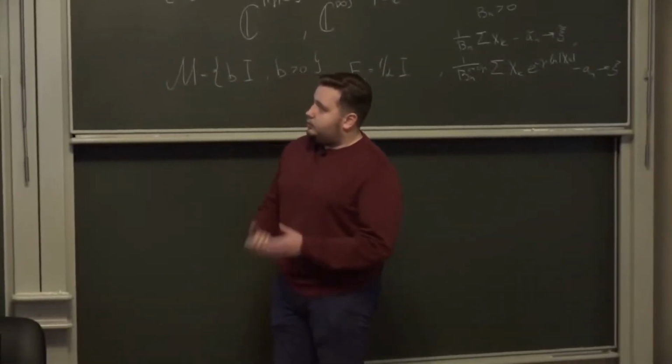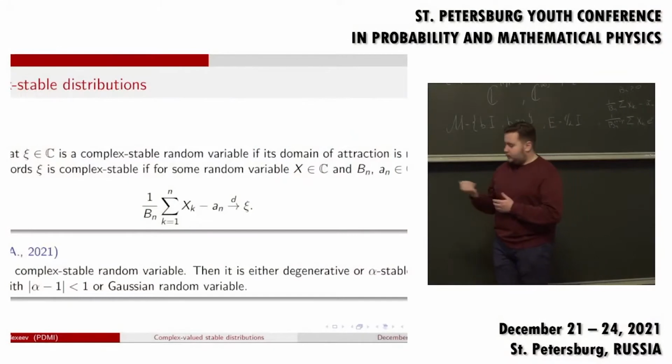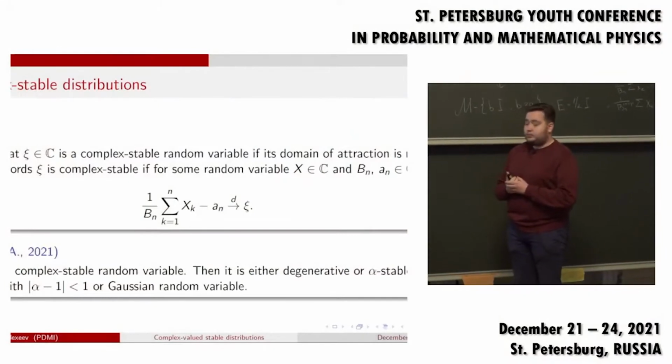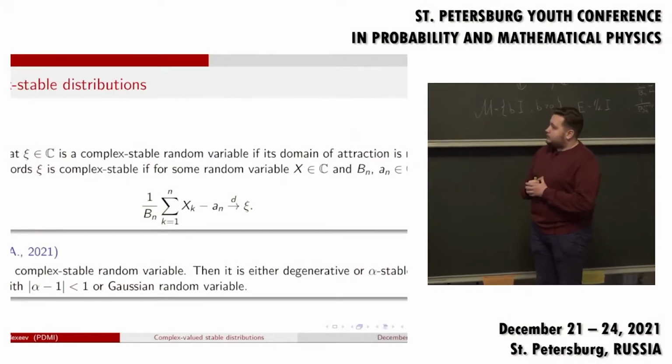Now let's move to the complex stable distributions. Actually, on this slide is the answer to the question that I previously announced. We say that x, a complex valued random variable, is complex stable if its domain of attraction is not empty. Well, here you can see a more accurate definition. And the theorem: if x is a complex stable random variable, then it's either degenerate, or alpha stable with some alpha, or a Gaussian random variable.